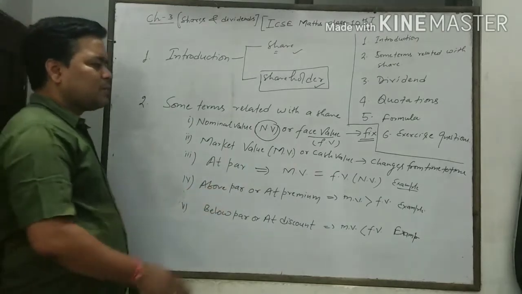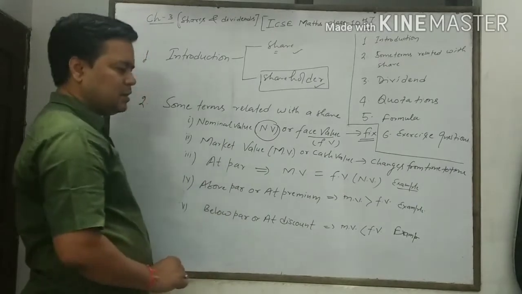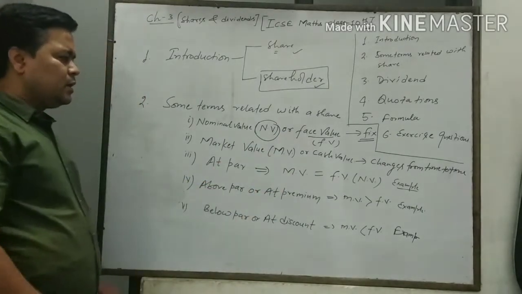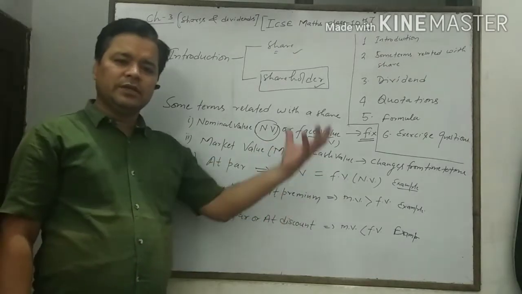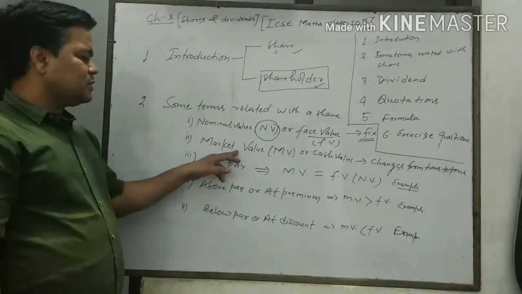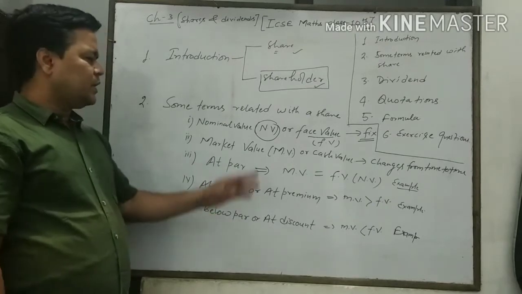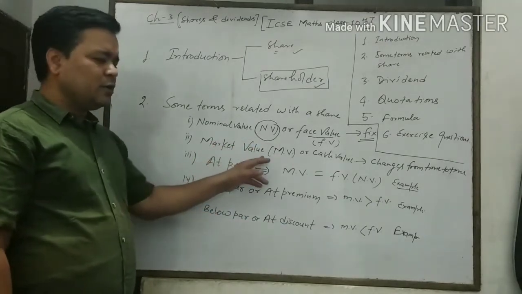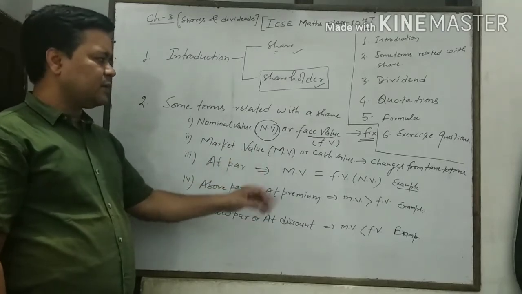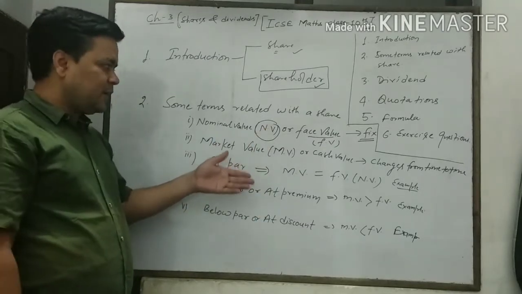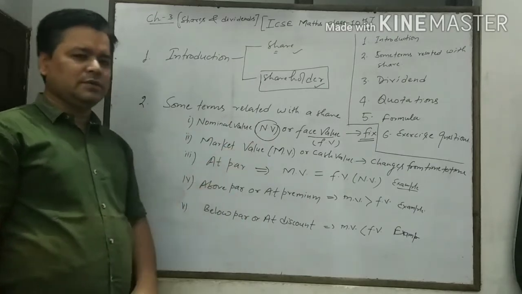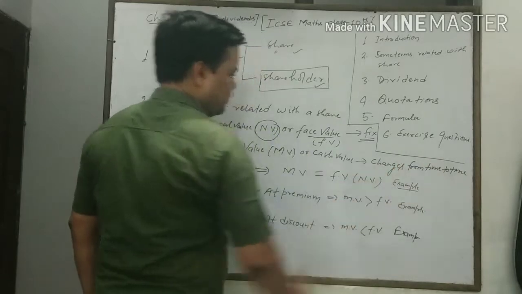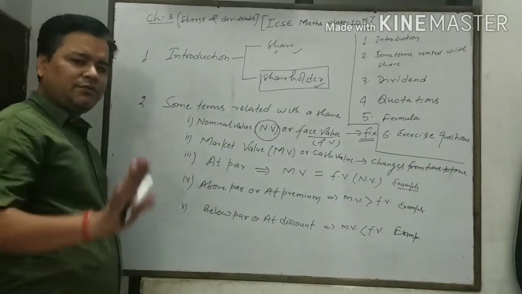If the performance of the company is better, then the market value will increase, and if the performance is bad, then the market value will decrease. So market value is independent of the face value. It is dependent on the performance of the company. Therefore, market value changes from time to time. It is not fixed.